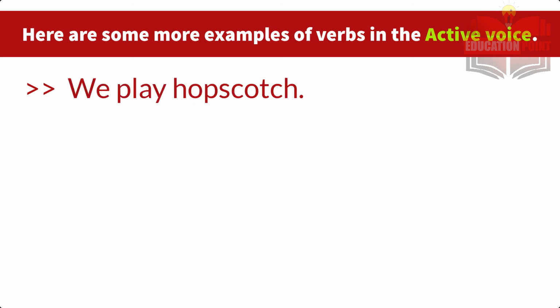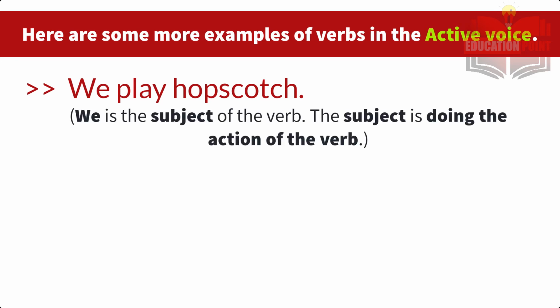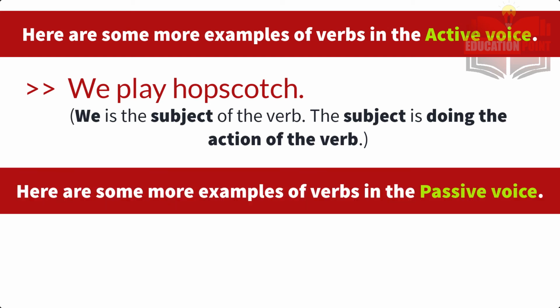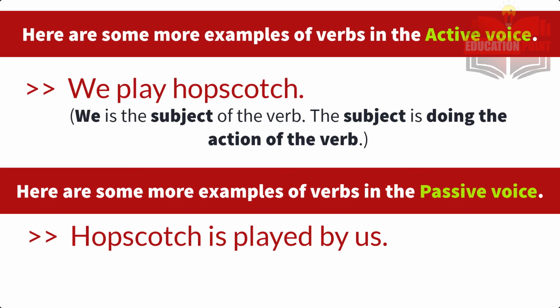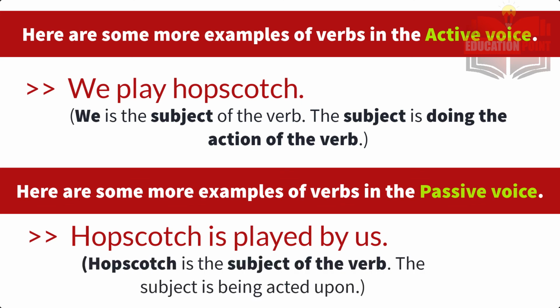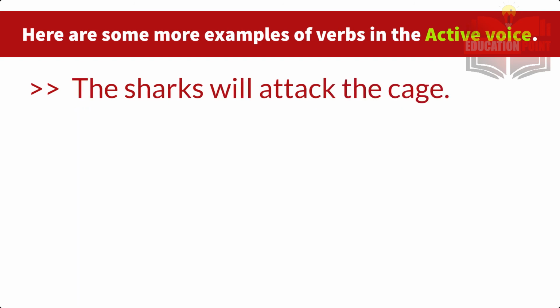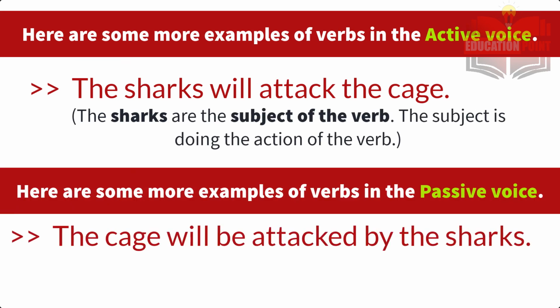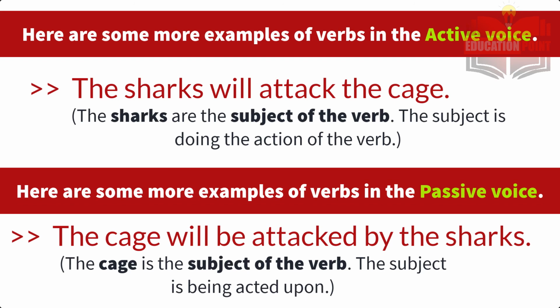The next example is: we play hopscotch. Here we is the subject of the verb and the subject is doing the action of the verb. Similarly, in passive voice it will be: hopscotch is played by us. So instead of we, we convert it to by us. The shark will attack the cage. In passive voice: the cage will be attacked by the shark. Here the cage is the subject of the verb and the subject is being acted upon in the case of passive voice. I'm sure these differences and examples are clear.